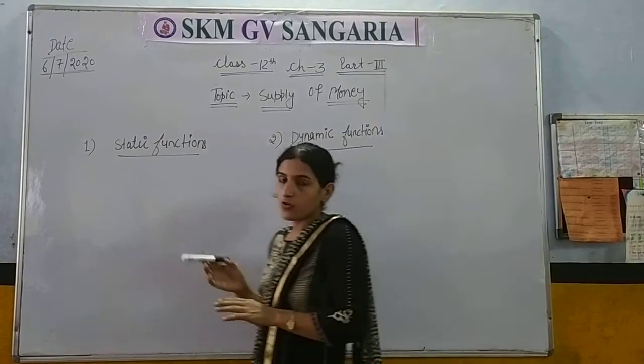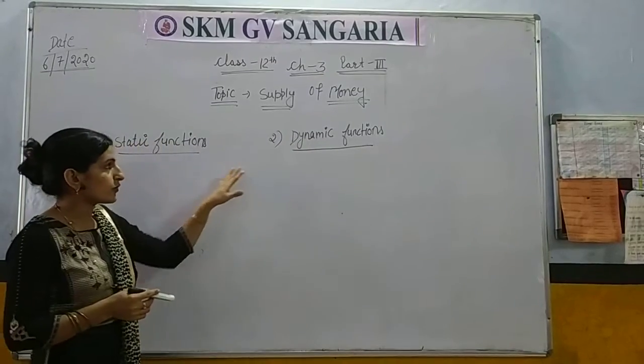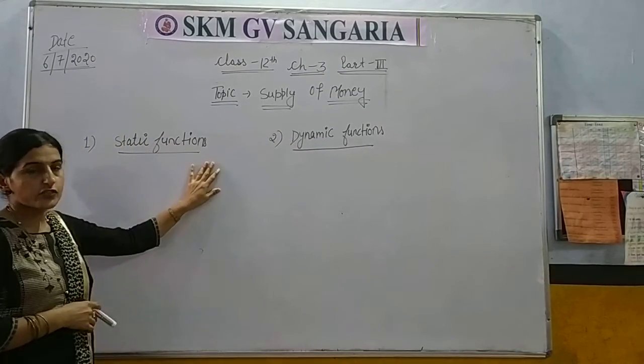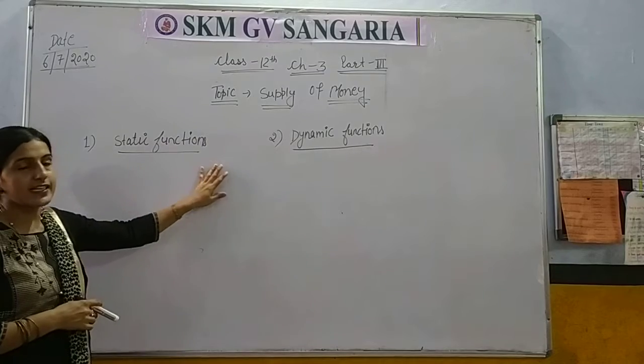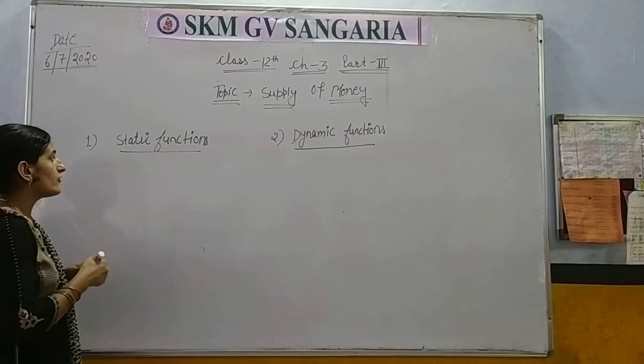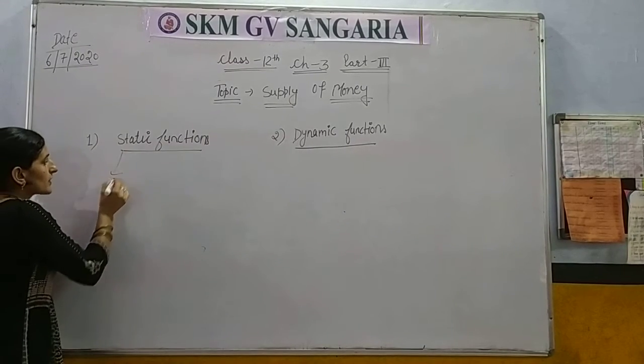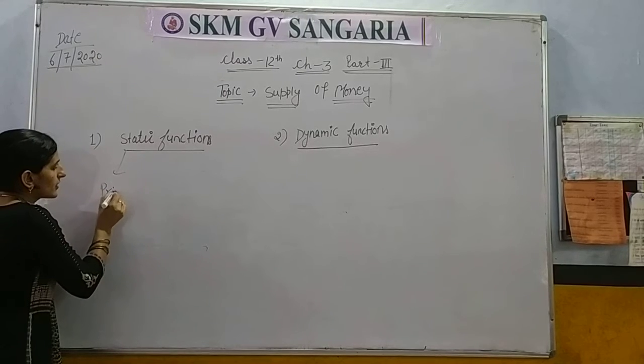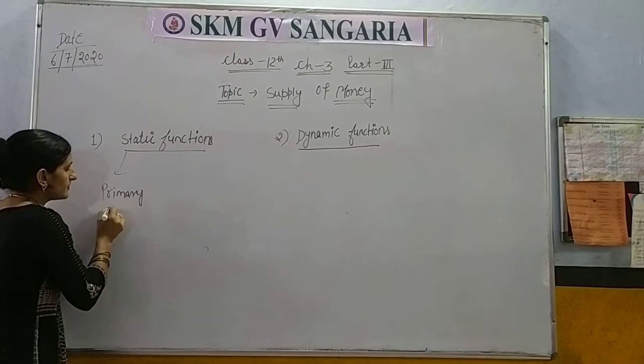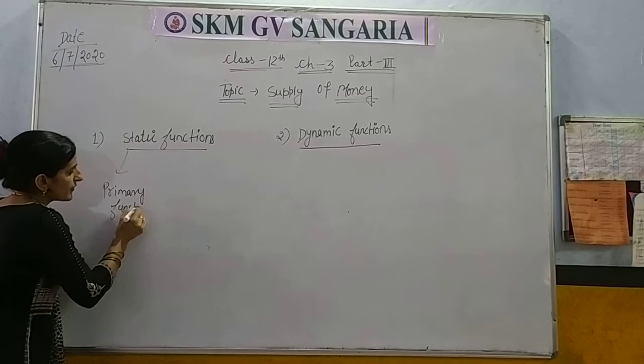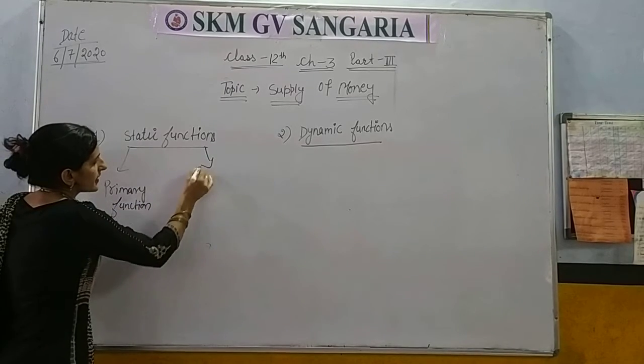Okay. So before studying supply of money, there are also two functions of money, that is static function and dynamic function. In static function, two types of function come, that is primary function and secondary function.